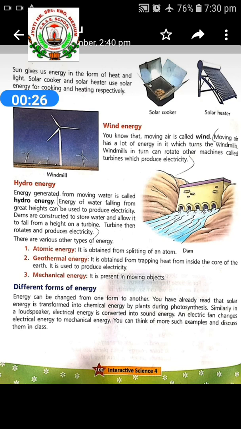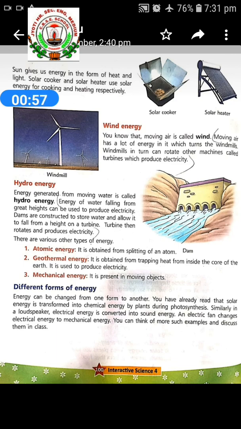Types of energy. There are different types of energy. Let us learn about some of them. Solar energy. The sun is a never ending source of energy. The energy that we get from the sun is called solar energy. From where are we getting solar energy, children? From the sun. This is called solar energy.